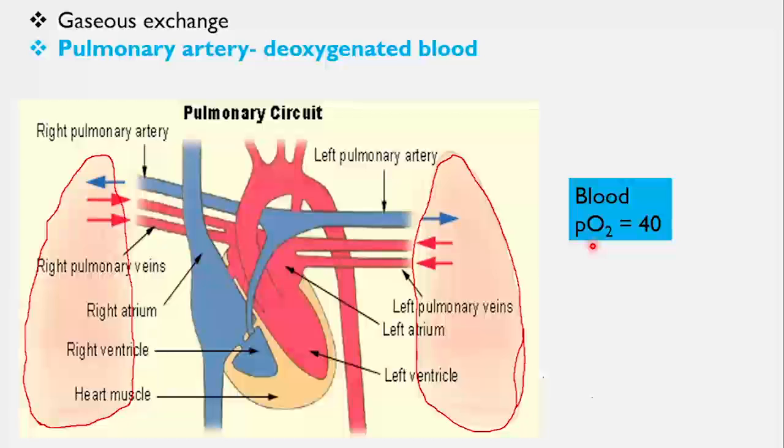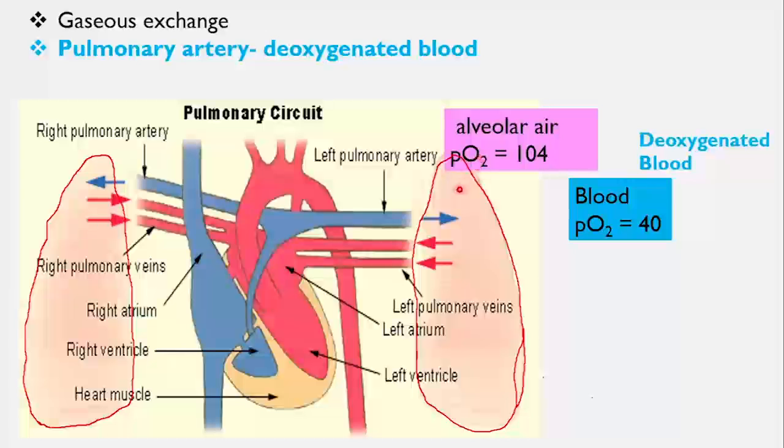The partial pressure of oxygen in the pulmonary artery, in the blood of the pulmonary artery, is 40. So it is called deoxygenated blood. The partial pressure of oxygen in the alveolar air is 104 mmHg. We have already discussed this point. As there is a difference in partial pressure, the difference is 104 minus 40. A 64 mmHg difference is there in the partial pressure of oxygen.